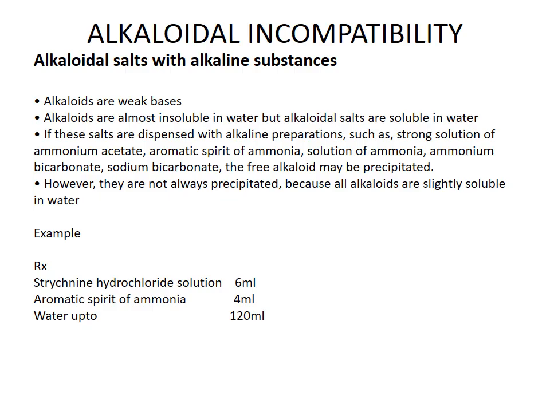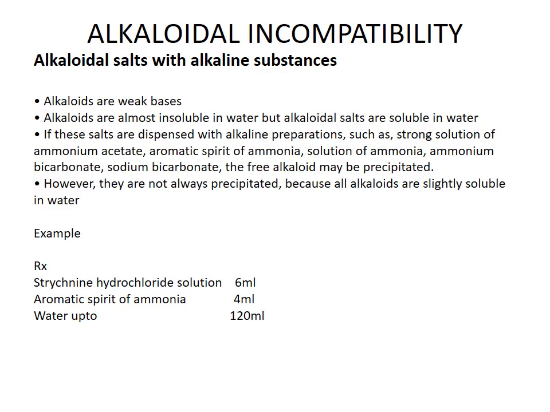Now we can see different types of chemical incompatibility. The first one is alkaloidal incompatibility. Many examples of alkaloidal incompatibilities are there. We can discuss them one by one, and the type of incompatibility and how to overcome it, we can discuss in detail.